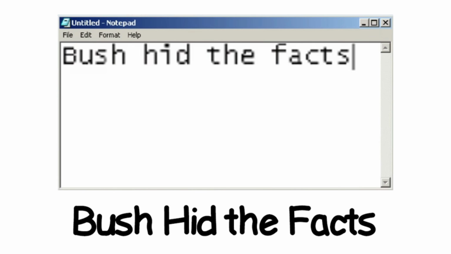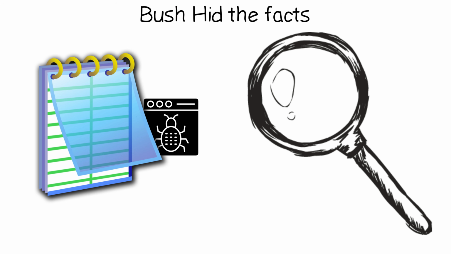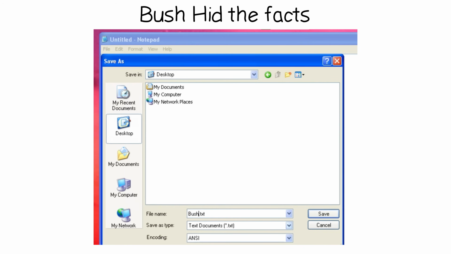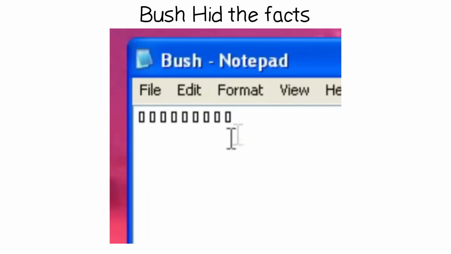Windows XP, Bush hid the facts. Windows XP Notepad had a bug that the internet turned into a conspiracy theory. Type "Bush hid the facts" into Notepad, save it, close it, reopen it, and the text turns into blank squares.